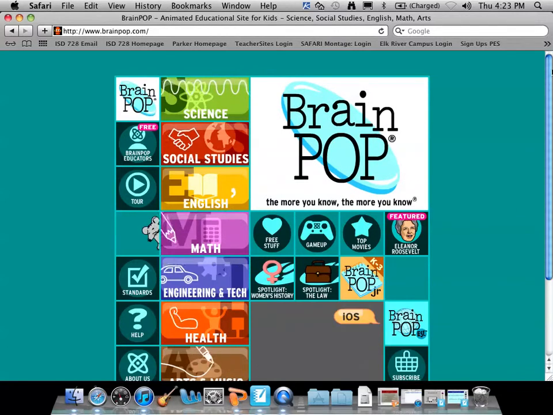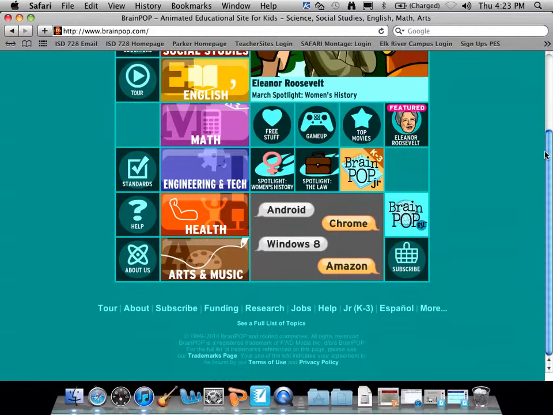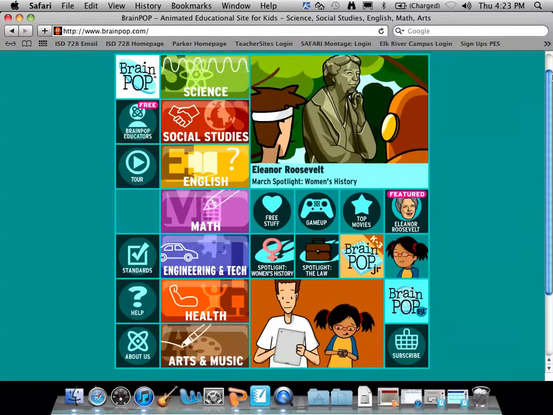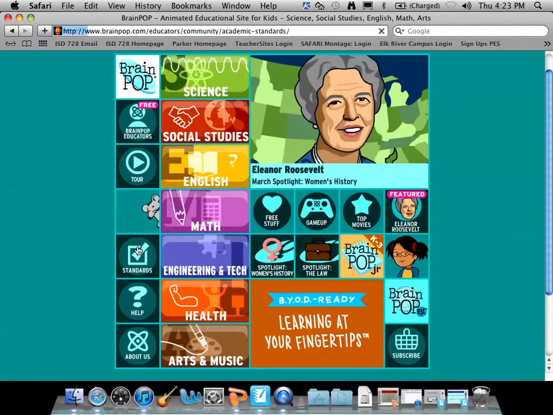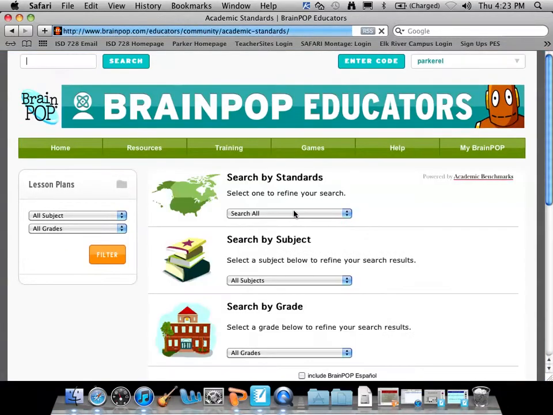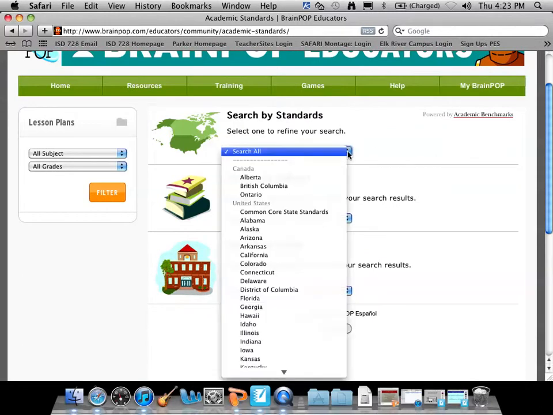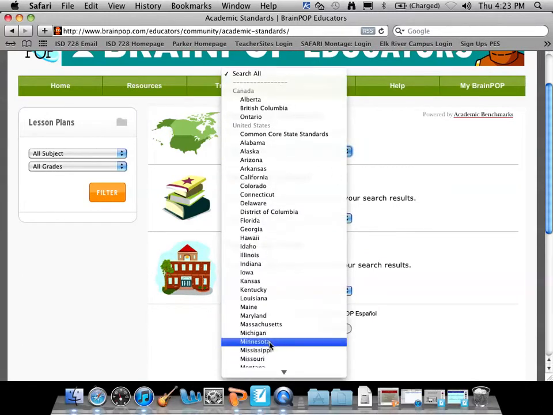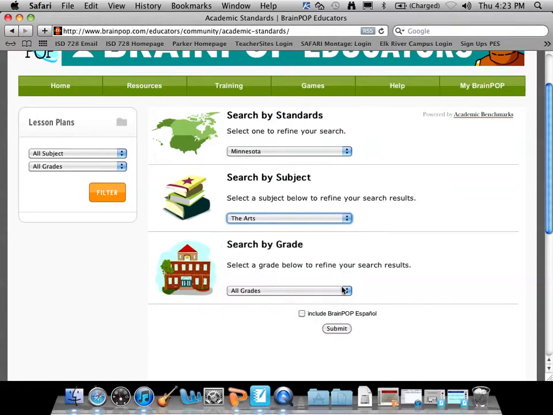Now let's say I already knew about Mozart, but I wasn't sure if it fit my standards for my state or my district or where I live. So I'm going to go down to standards. And here's where I can search by where I am or my subject or the grade level. I'm in Minnesota, and we want the arts.